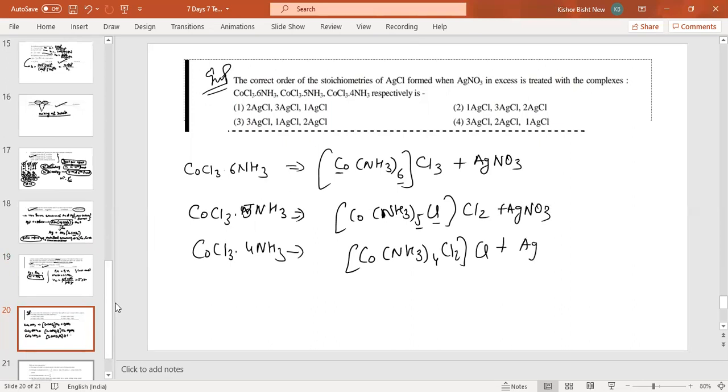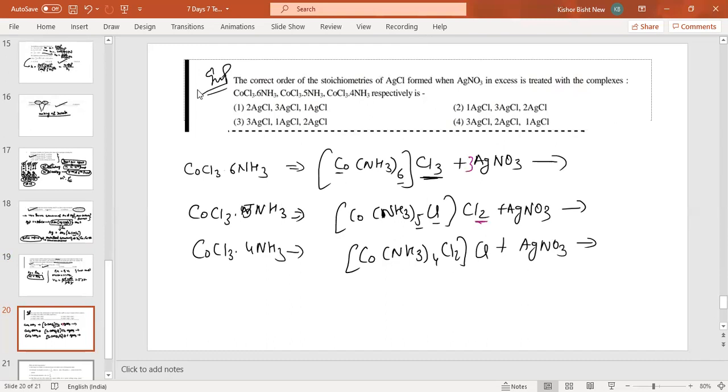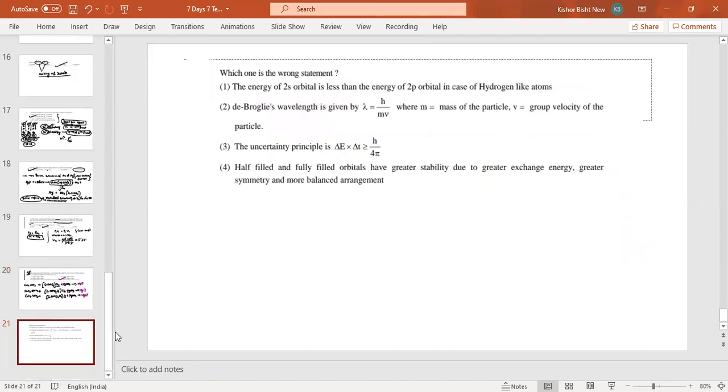So how many moles of AgNO3 are required? Here you see how to calculate the number of free Cl. We need 3 AgNO3 for 3 Cl. Here, 2 Cl, so we need 2 AgNO3. Here 1, so we need 1. So how many AgCl form? Here 3 AgCl will form, in this one 2 AgCl, and in this one 1 AgCl. So what is your answer? 3, 2, 1. The correct answer is the one with 3, 2, 1.